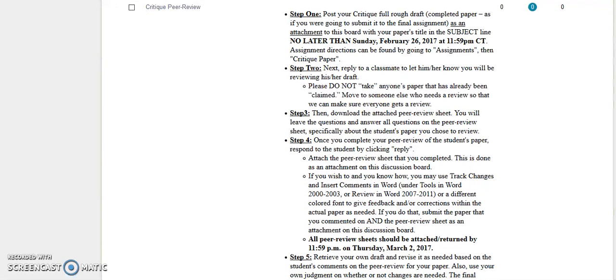There are a few steps in this, and I want to make sure that you understand that this is a really important part of the class. Students who don't participate fully have a 10% deduction on that final paper, which is 10 points, and that's quite a bit. So when you see your grade show up as a 0 for a critique peer review or any review in this class, that is a perfect score, because the alternative is to have minus 10%. So keep that in mind as well.